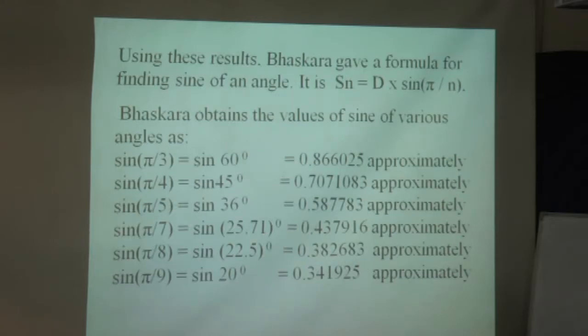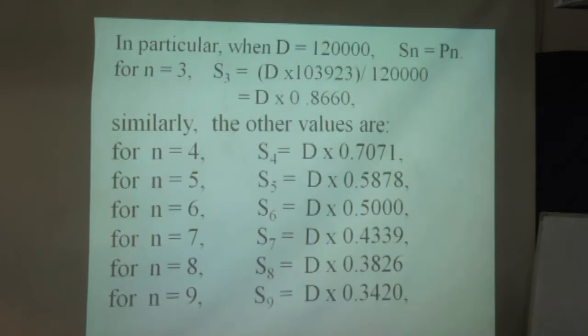Using these results, Bhaskara gave a formula for finding a sine of an angle. If Sn is equal to d into sine of pi divided by n, where n is the number of sides, Bhaskara obtained these values of sine of various angles as sine of pi by 3, that is sine 60, which is 0.8660, and you will observe this value here, that is for n is equal to 3, a coefficient is 0.8660.